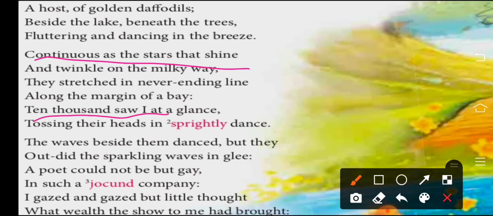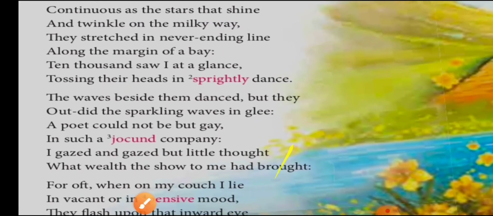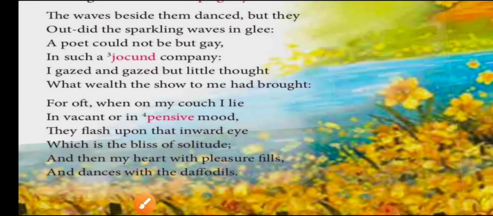we have seen hyperbole. So when we talk about stanza number 3 of this poem, what does it say? The waves beside them danced, but they outdid the sparkling waves in glee. A poet could not be but gay in such a jocund company. I gazed and gazed, but little thought what wealth the show to me had brought. Here the word jocund means very cheerful and light-hearted. What does it mean? Very cheerful and light-hearted, right?